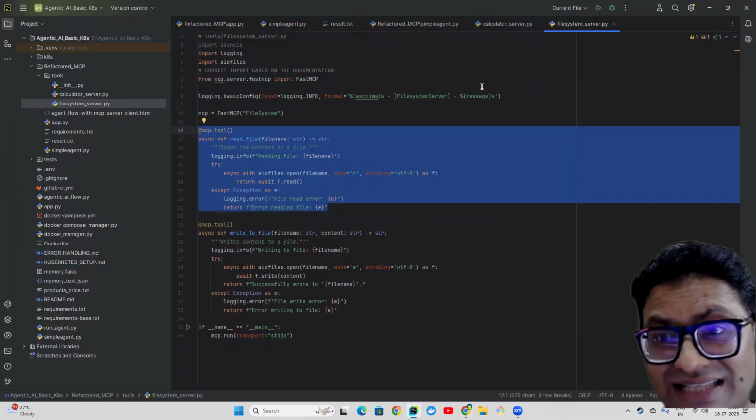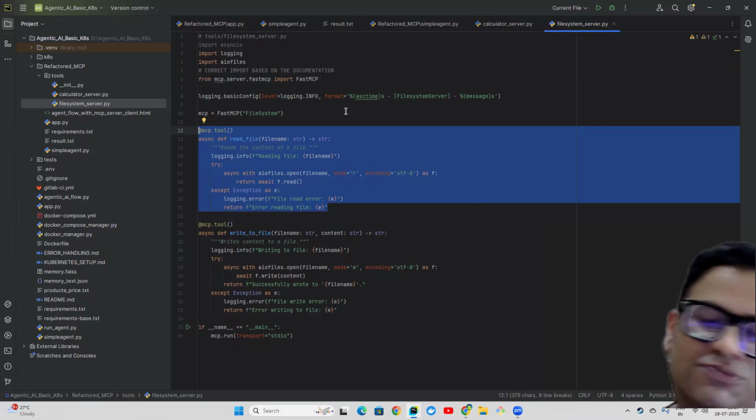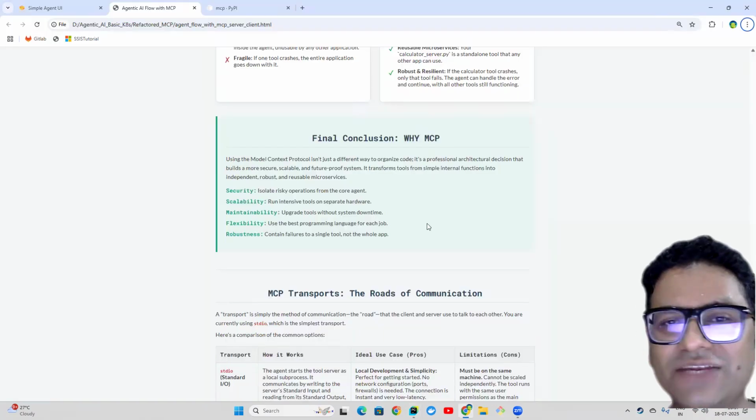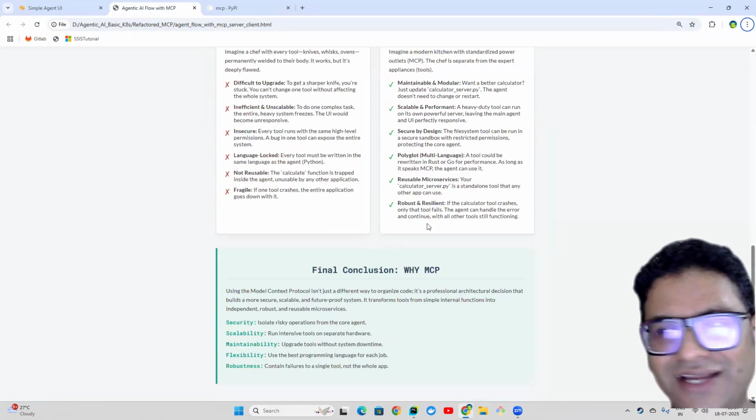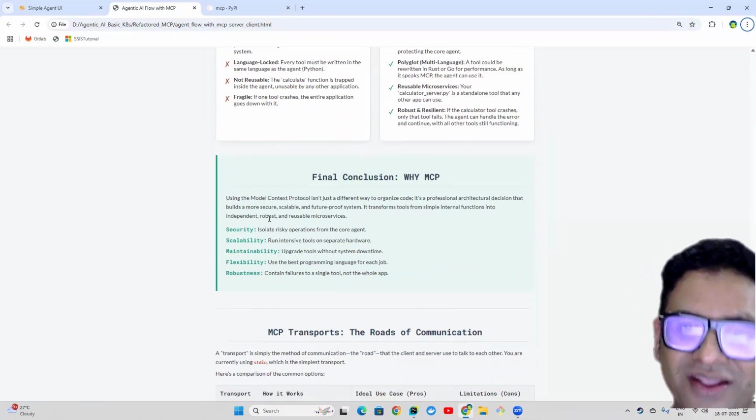It's kind of giving you the sense of a microservice module as well. So reusability is there. If you want to use this class, you can use it anywhere, not only in this particular solution, right? So all these advantages, as I mentioned, once you implement it, you will automatically get to know what kind of advantages we are getting.